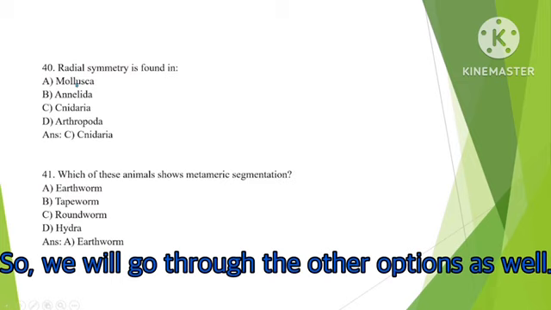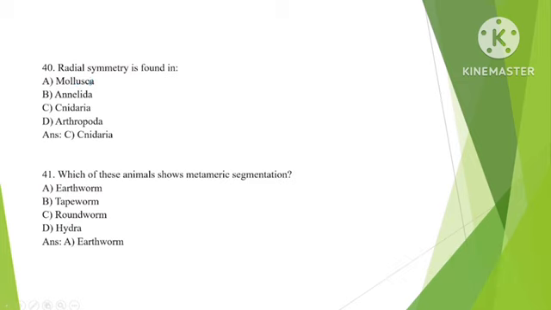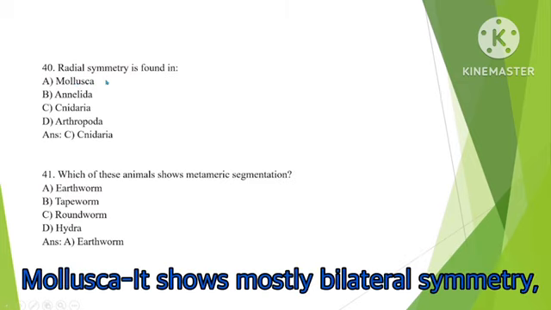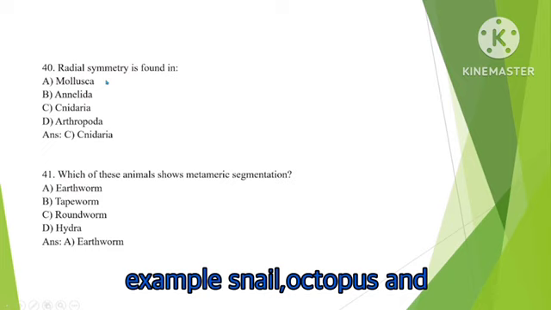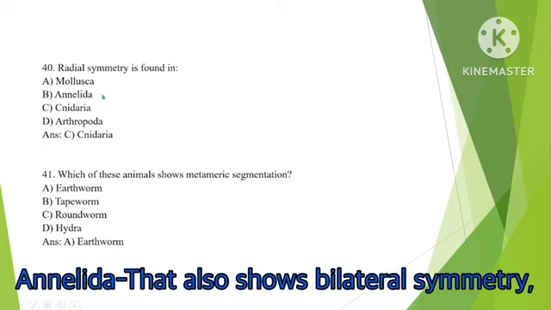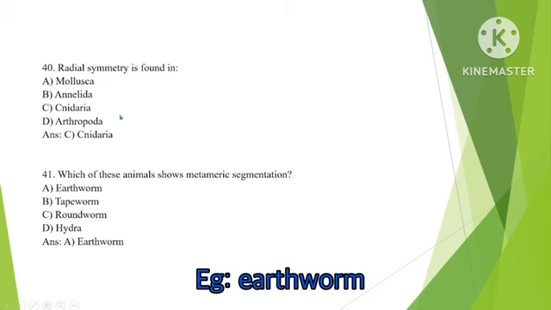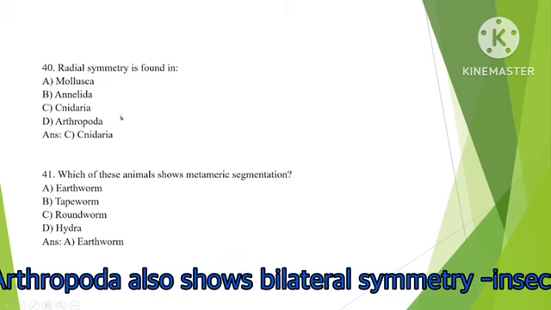So, we will go to the other options as well. Mollusca shows mostly bilateral symmetry. Example, snail, octopus. Annelida also shows bilateral symmetry. Example, earthworm. Arthropoda also shows bilateral symmetry. Insects and crustaceans.